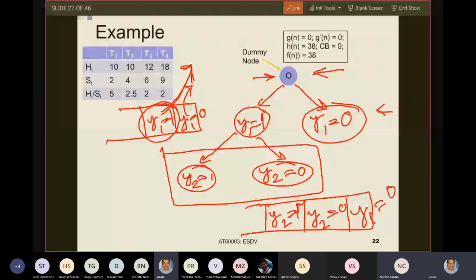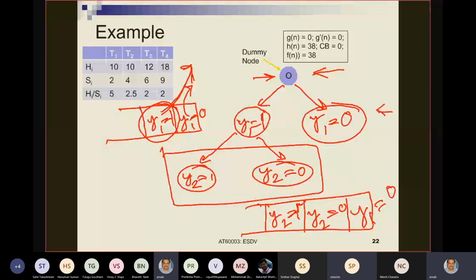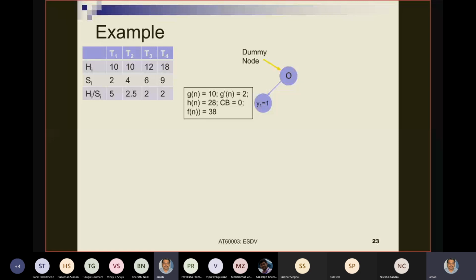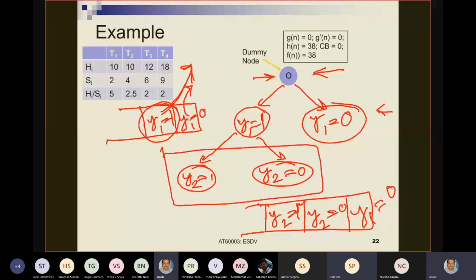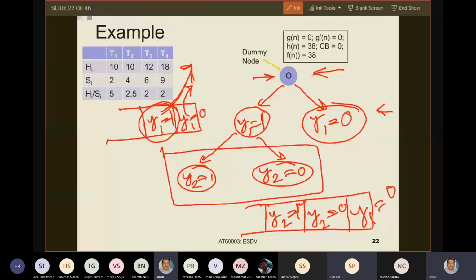Yes, sir. Repeat, sir, please. Okay. Hello. Yes, sir. So, can you just tell me what have you not understood exactly? Sir, the stack part.